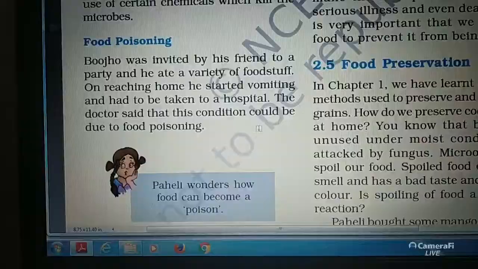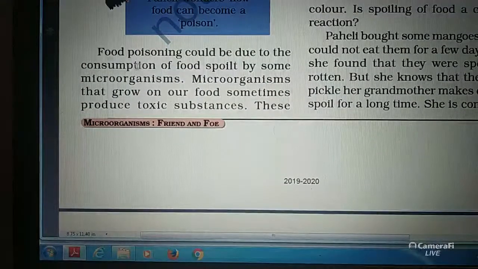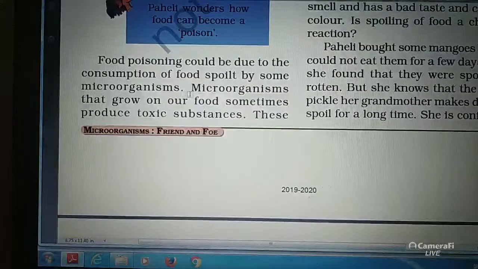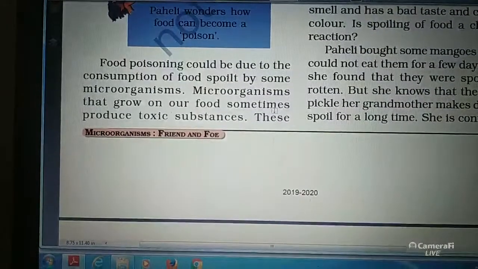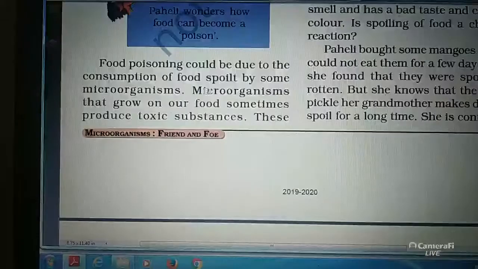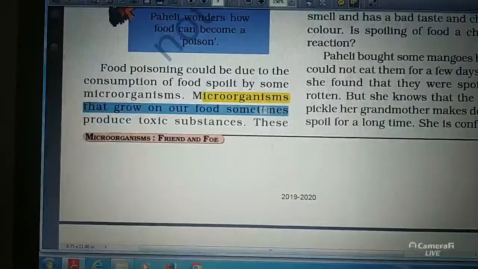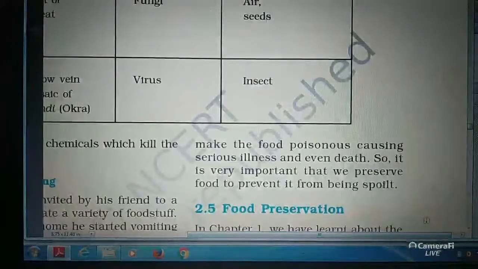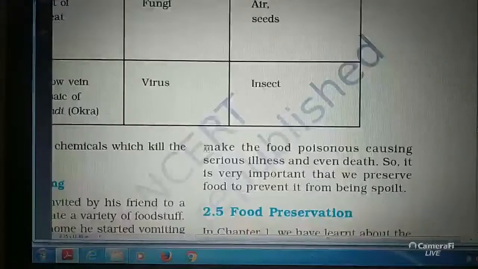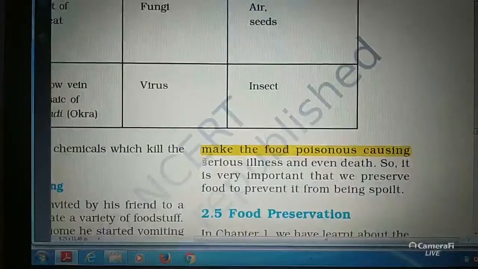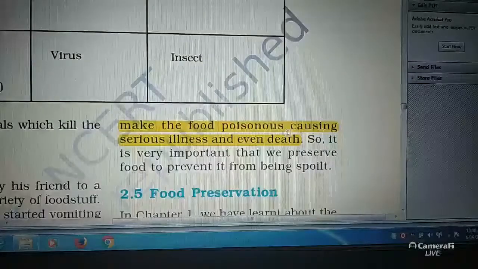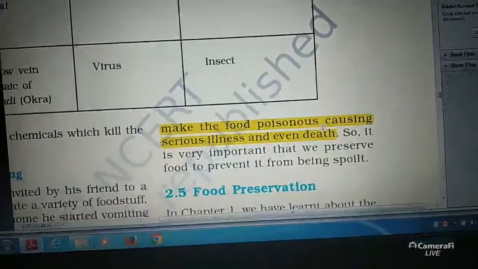It is also a reason for food poisoning. Food poisoning could be due to consumption of food on which microorganisms grow. Sometimes they produce toxic substances. These make the food poisonous, causing serious illness and even death. So it is very important that we preserve food to prevent it from spoiling.